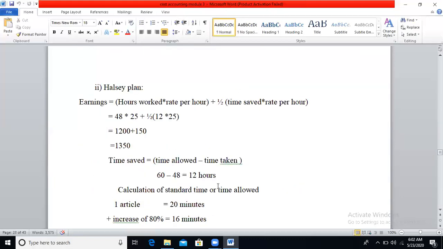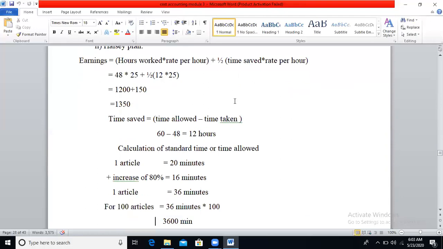And under the Halsey plan, earnings is equal to the number of hours worked or time taken by the employee into rate per hour, plus half of time saved into rate per hour. So the number of hours worked will be 48 into the rate per hour of 25, plus half of time saved, which you need to calculate.